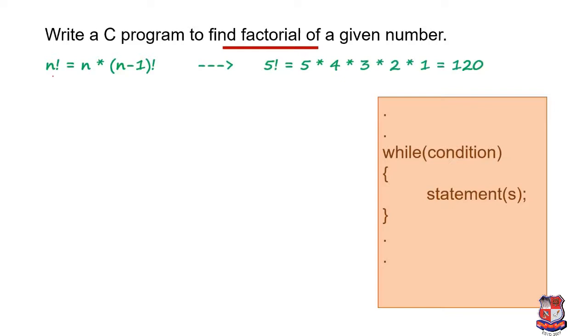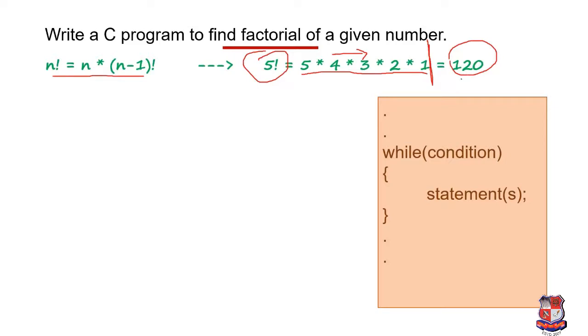For that the equation is like this: n factorial equals n into n minus 1 factorial. If we take the value of n equals 5, then we write it like this: 5 factorial. Then the simplification of this factorial is: 5 into 4 into 3 into 2 into 1. It means that the value of n is decreasing by 1 until the value of n will be 1. At the end the multiplication of these five numbers is 120. So we can say that the factorial of 5 is 120.